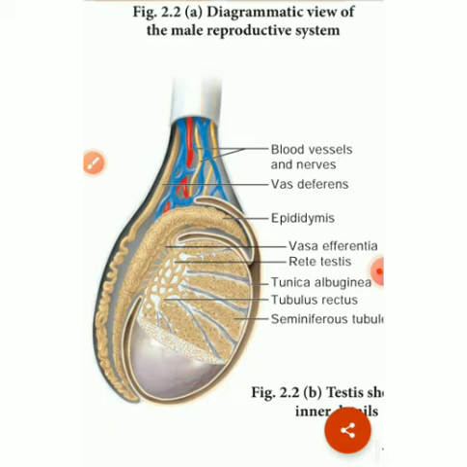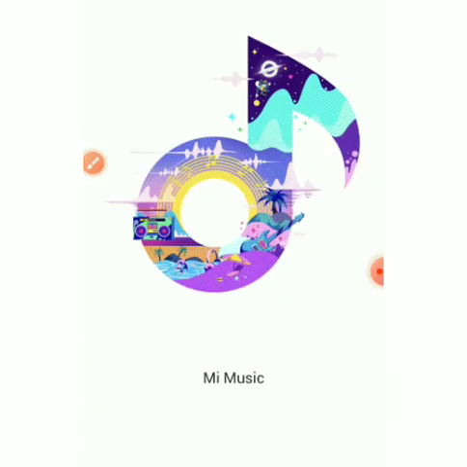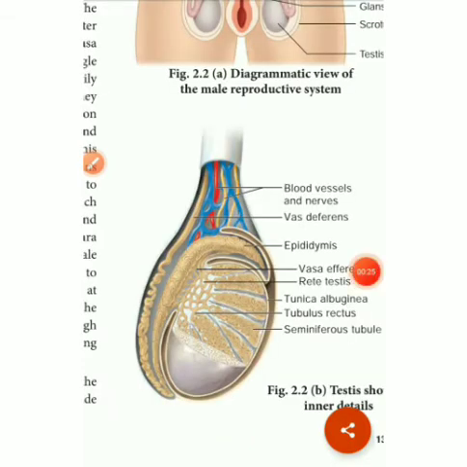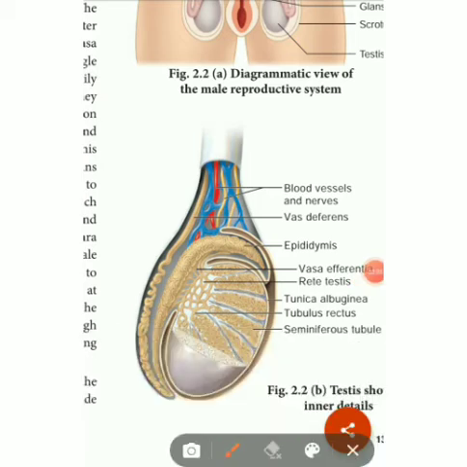Next we go to the accessory ducts. In the male reproductive system, the male accessory ducts include rete testis, vasa efferentia, vas deferens and epididymis.